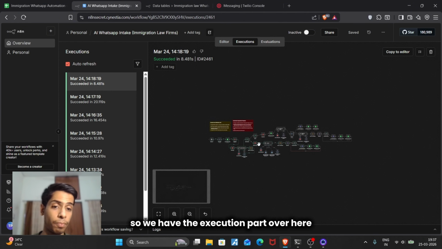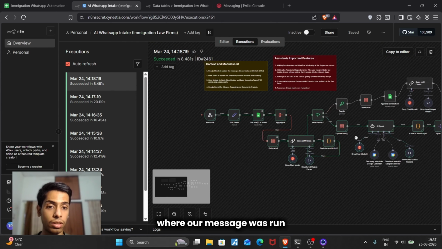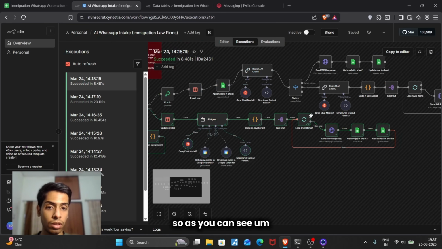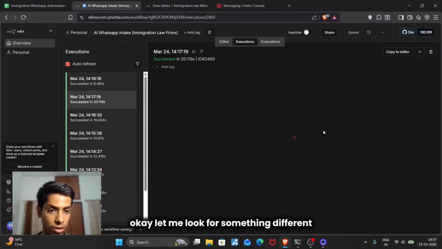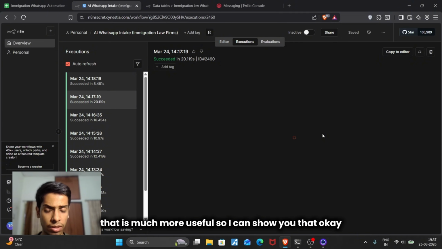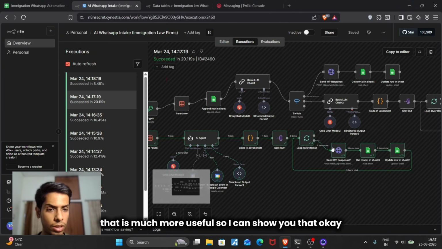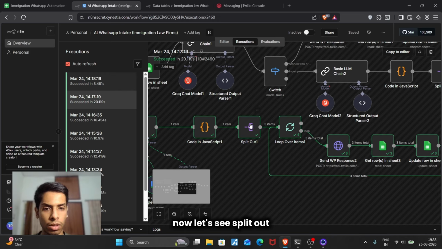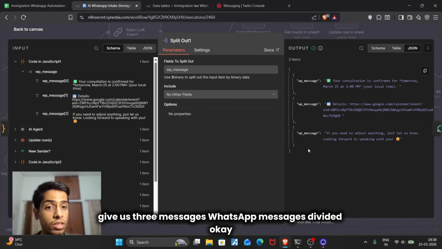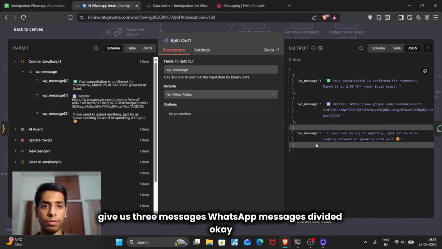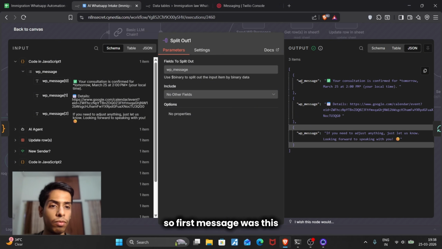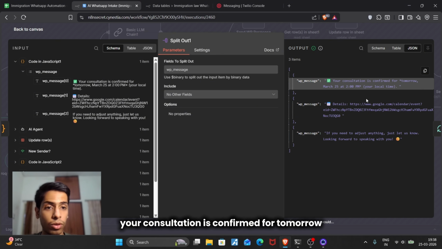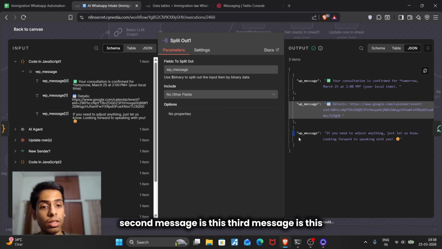So we have the execution part over here where our message was run. Let me look for something different that is much more useful, so I can show you that. Now look, split out gave us three WhatsApp messages, divided. The first message was this: your consultation is confirmed for tomorrow. The second message is this. The third message is this.